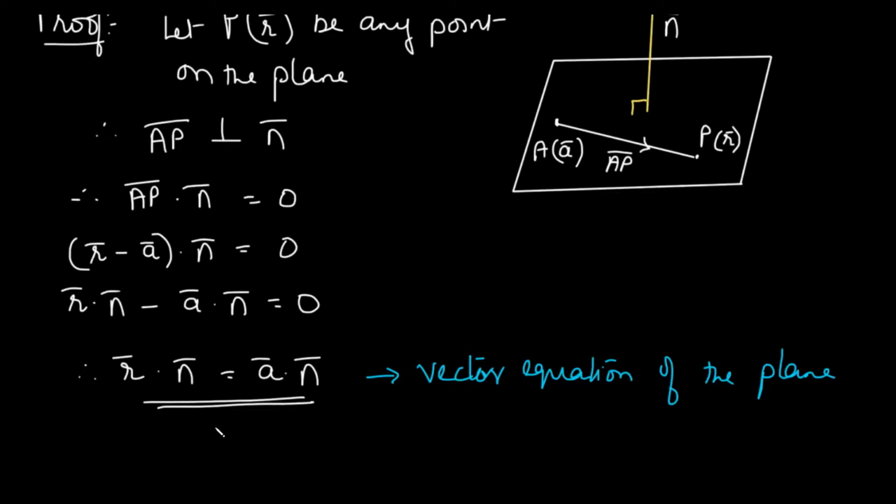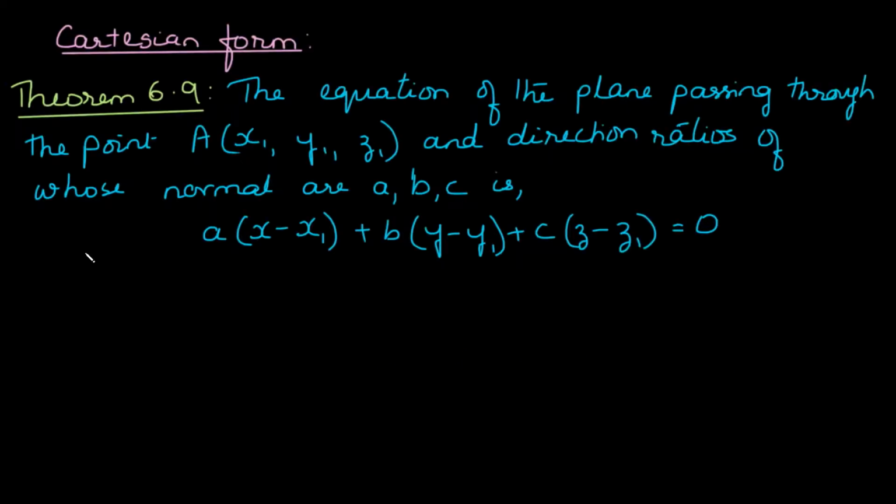We can also write it this way: suppose we write A dot n as d, a distance d, then the equation can also be written as r dot n is equal to d. Now that we have studied the vector equation of the plane, we also derive its Cartesian form, which is important while solving sums. So, theorem 6.9, a very simple theorem.